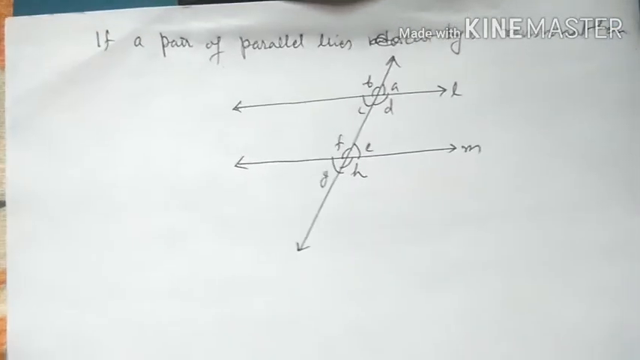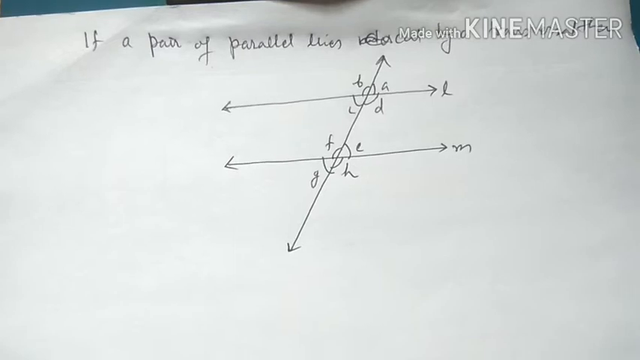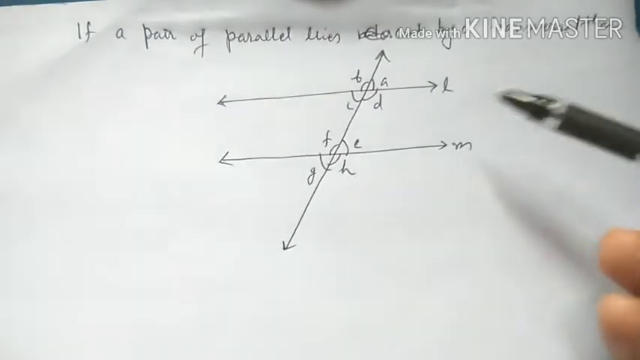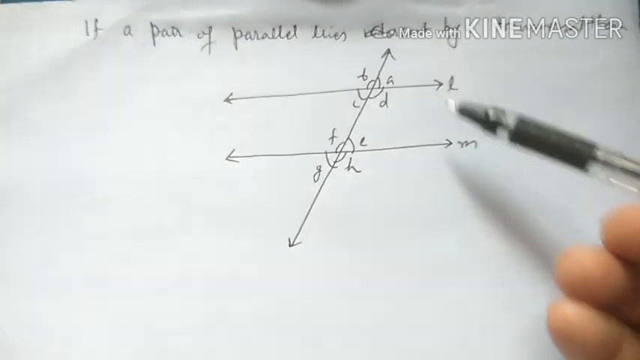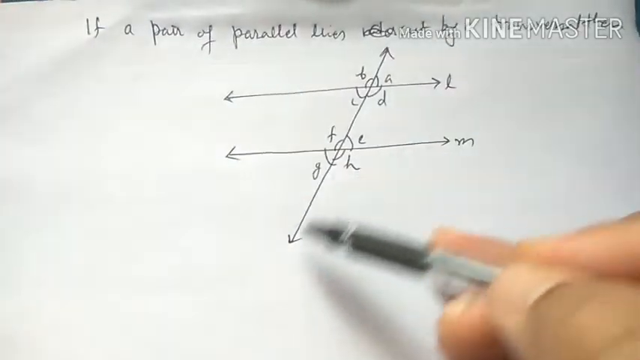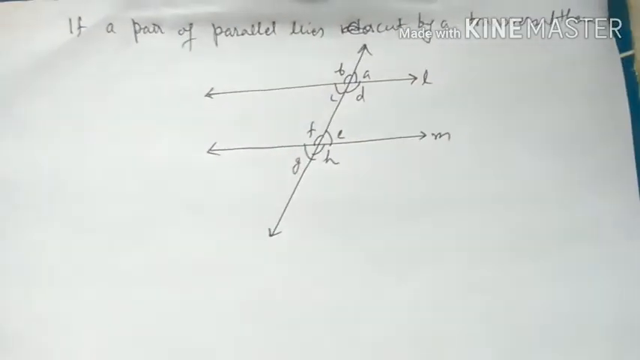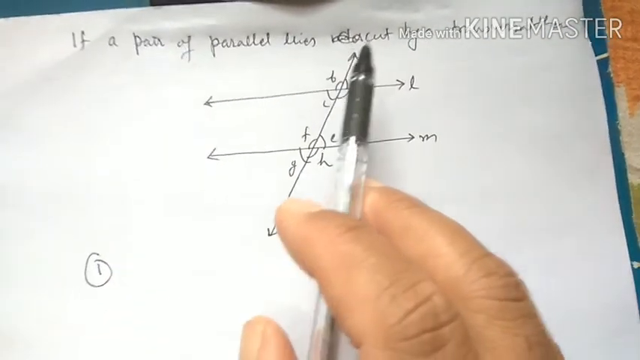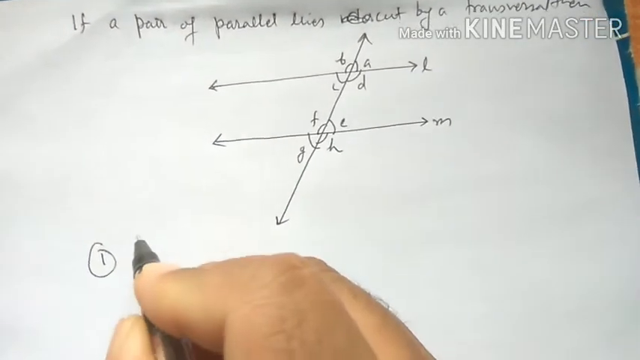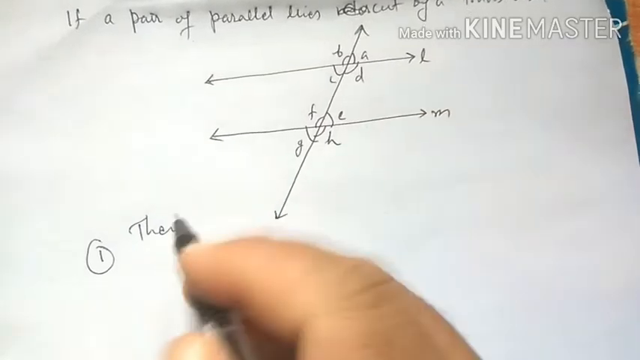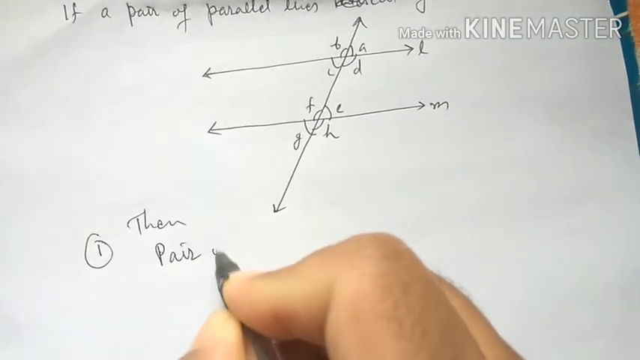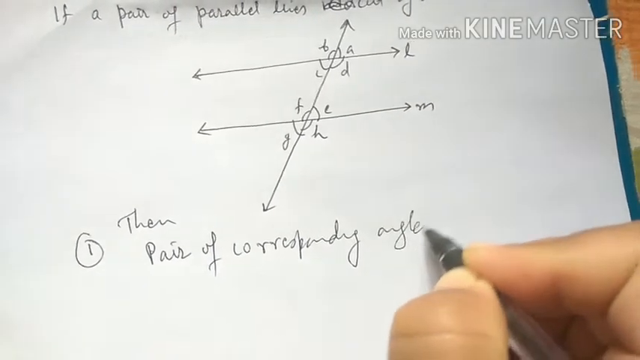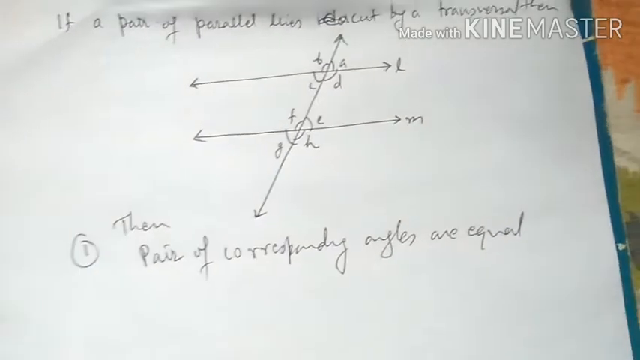Now we are going to learn a special case when a pair of parallel lines is cut by a transversal. Here the lines L and M are parallel, and when the pair of parallel lines is intersected by a transversal, then see some properties here. Okay. So the first property is that when a pair of parallel lines is cut by a transversal, then the first pair, corresponding angles, are equal, or equal in measure.